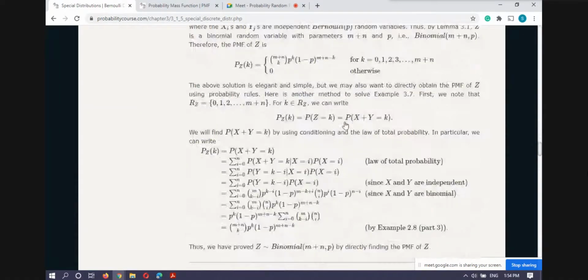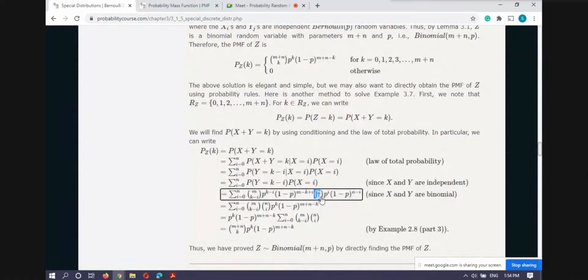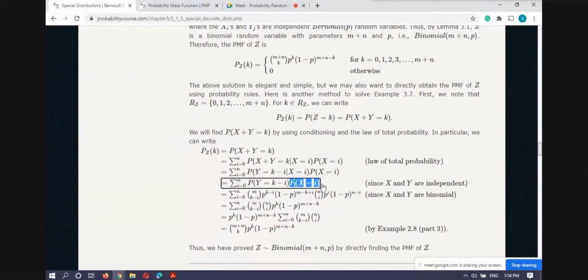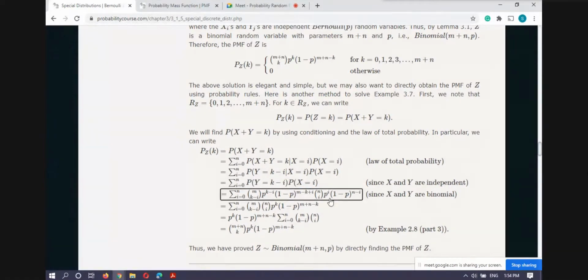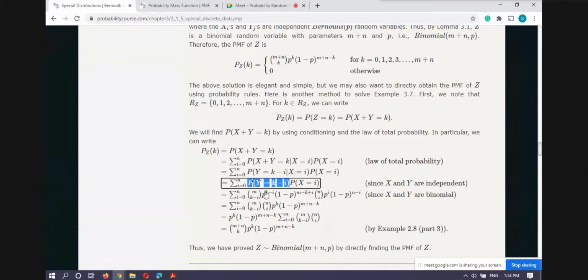So if we are having this nCi p raised to power i, 1 minus p raised to power n minus i, this is the value of this probability mass function at x_i. Now this is also a probability mass function for y, and instead of i here is the variable k minus i.